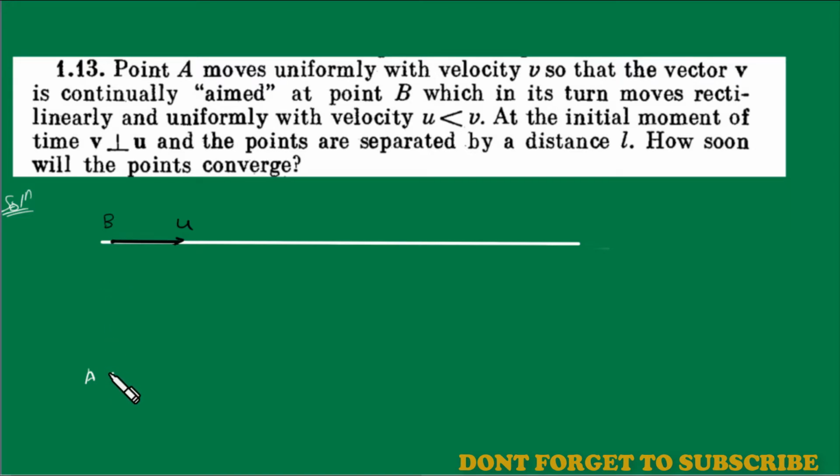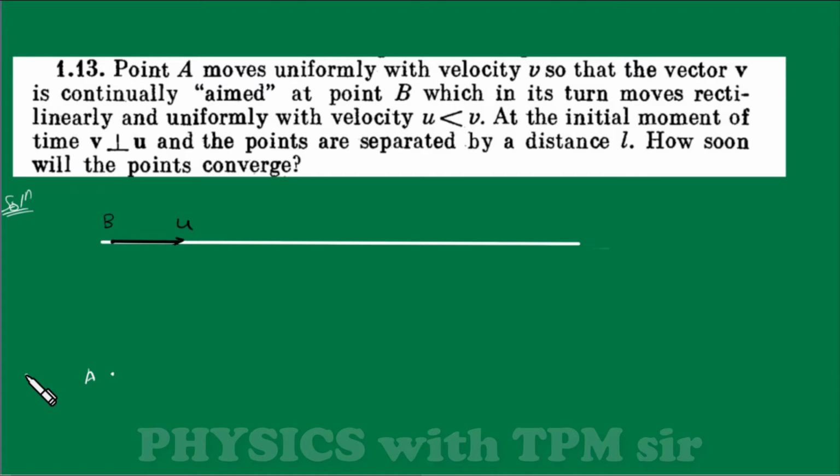As they have said that point A is continuously aimed at point B, I could have imagined point A here also. But if I assume point A is here, then its velocity would be like this, and it is not pointing toward point B at this time. So according to the question, point A must be directly just below it. This is the velocity vector of point A, and point A must be here. I think you understood what the catch is here. This is the first part of the problem: you comprehended the language and imagined the situation.